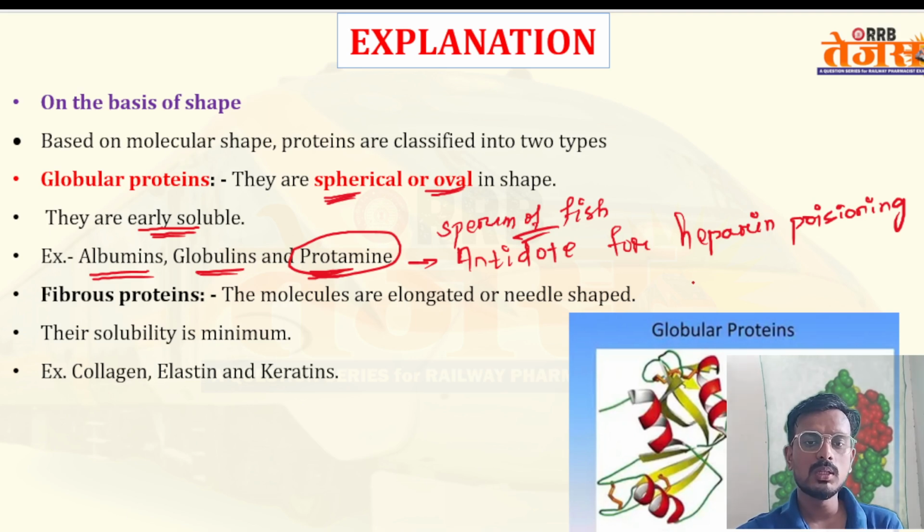Fibrous proteins: these molecules are elongated or needle shaped, and their solubility is very minimal. Examples are collagen, elastin, and keratins.